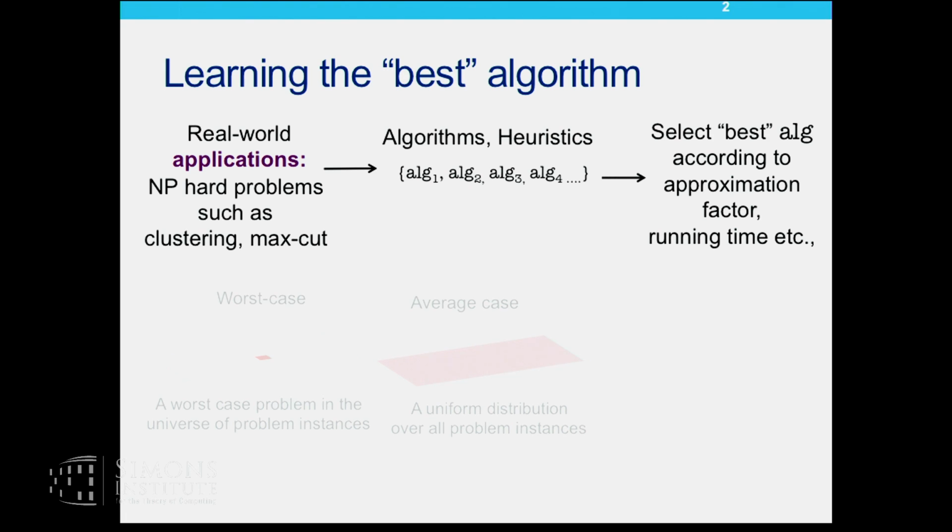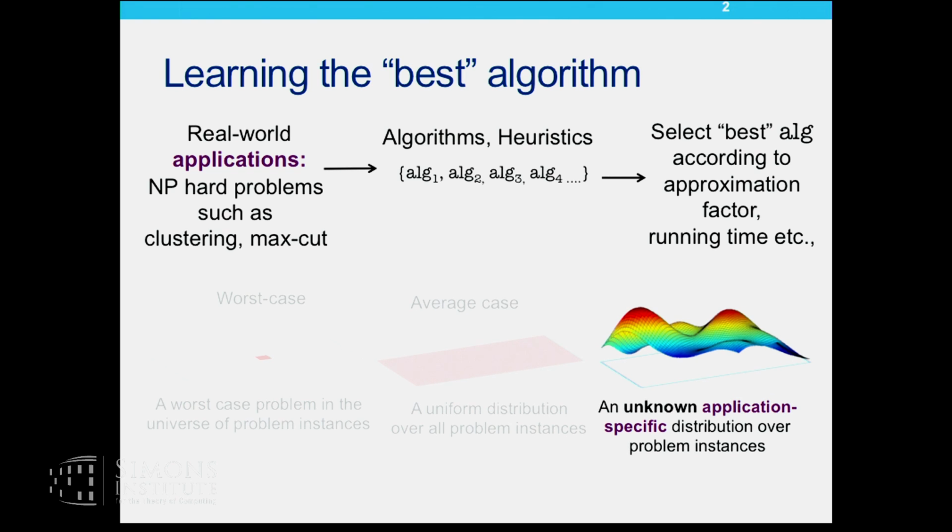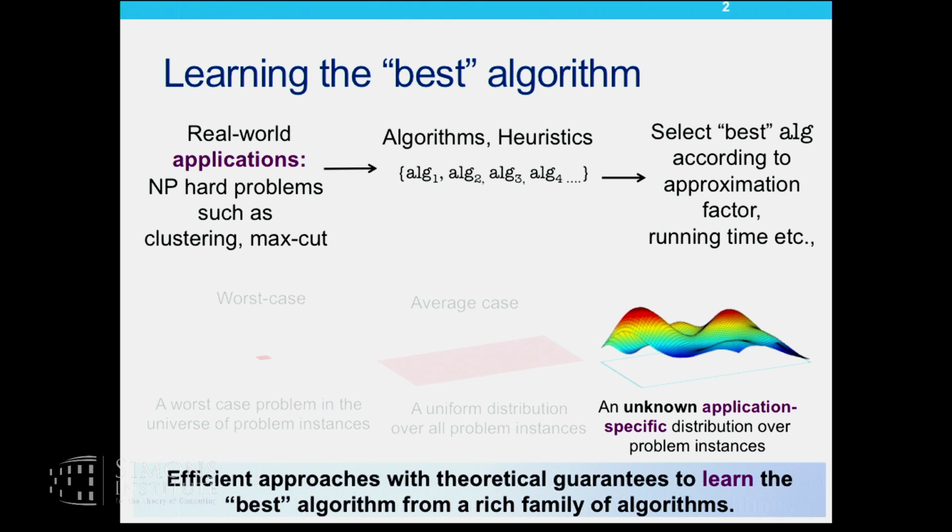But a more natural question to ask here, which even Rishi talked about in his previous talk, is one where you take into consideration the unknown distribution over problem instances that is defined by your application, and you evaluate your algorithms according to their performance in expectation over this distribution. So in this talk, we will consider two widely used families of algorithms, and we will show how you can learn the best algorithm from these families.